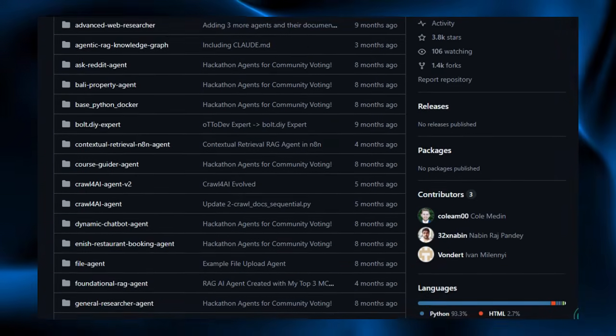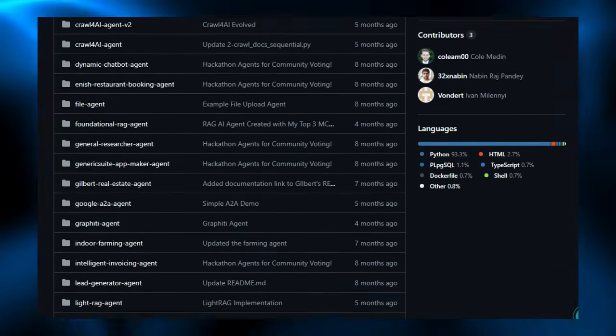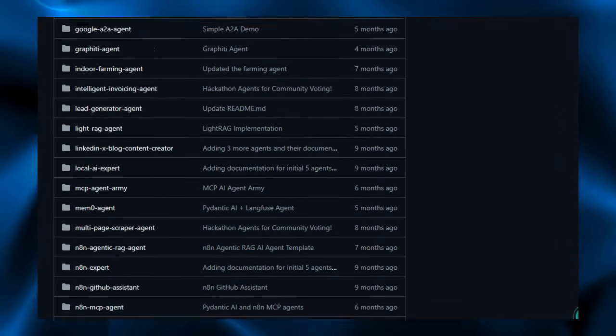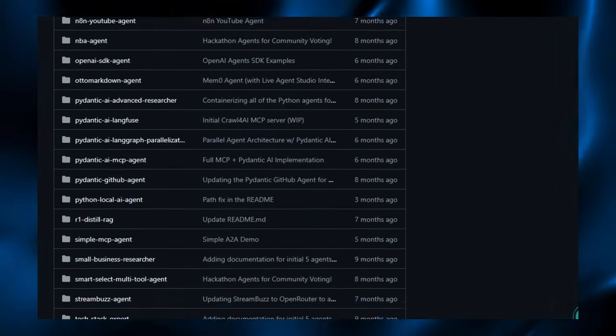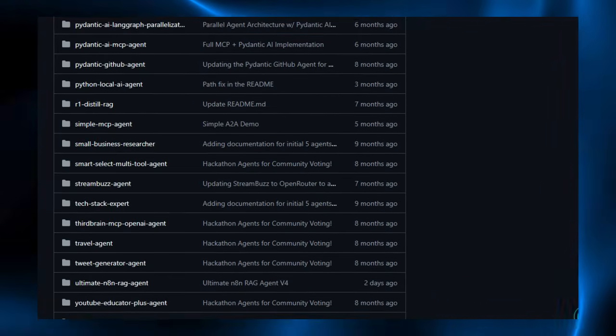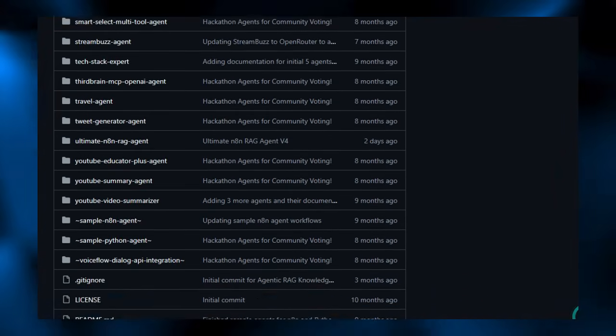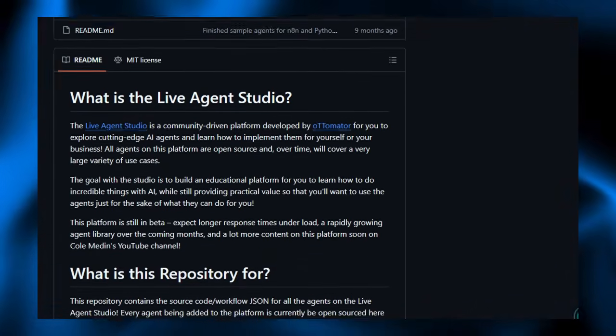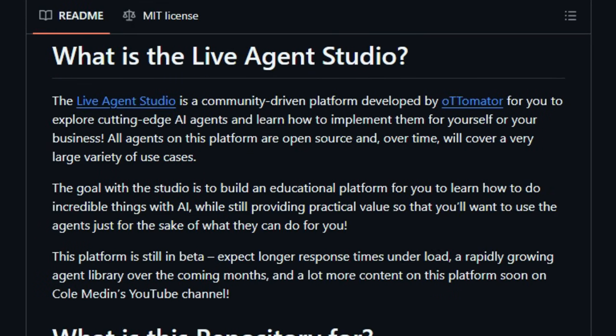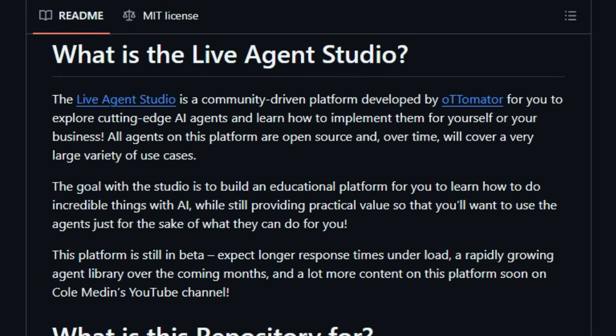First, the sheer variety of agents is impressive. From knowledge graph explorers, chatbots, lead generators, to travel assistants and even YouTube video summarizers, there's something here for practically every use case. That diversity turns the repository into a launchpad for experimentation. Whether you're curious about automating research, engaging users with content, or building specialized tool chains, you can explore agents that align with your needs.